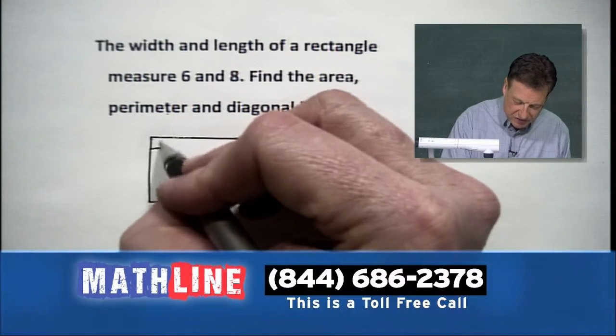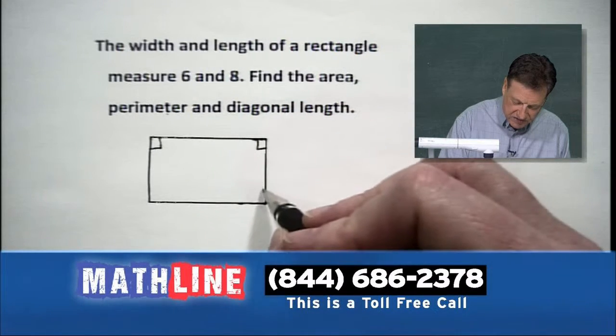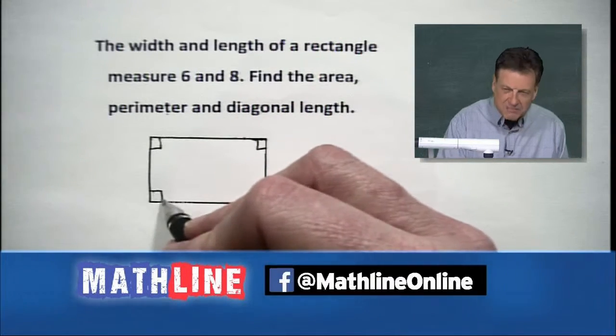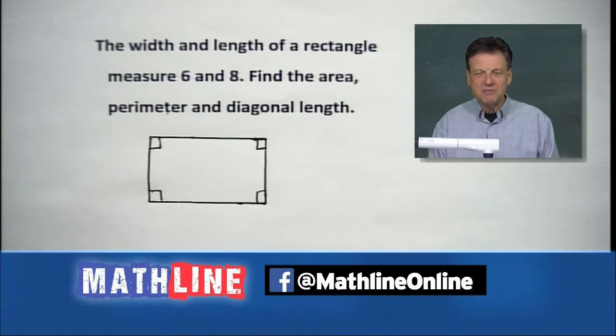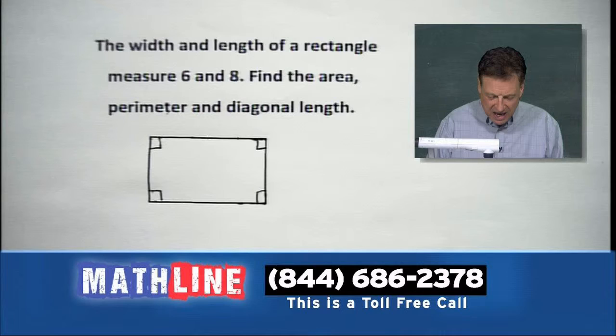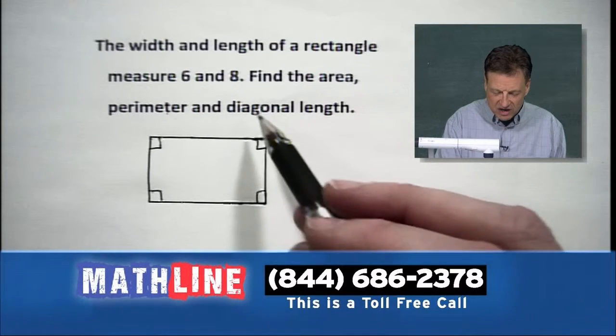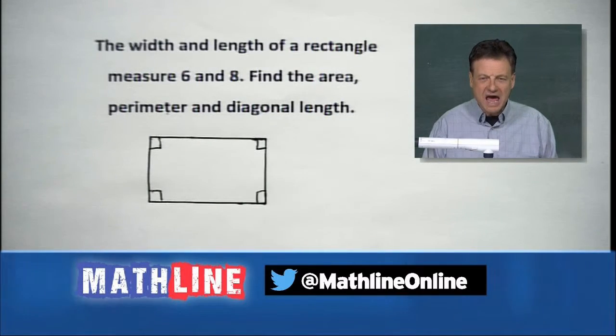We'll put some right angles on it because that's what goes on there with rectangles. Folks, a rectangle is a parallelogram with 4 right angles. And it makes it very special, very spectacular. And here it says we're going to find the area, perimeter, and the diagonal length.